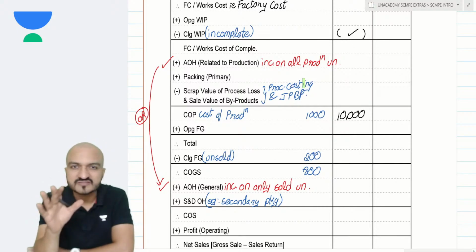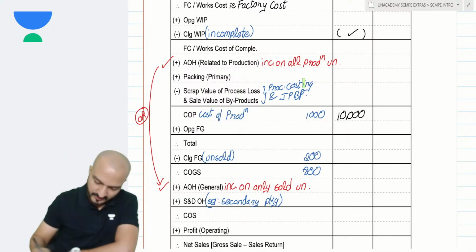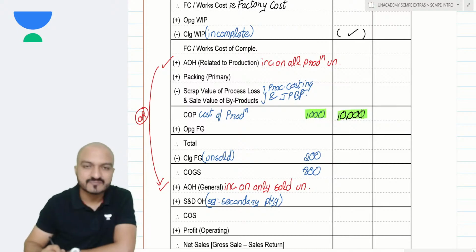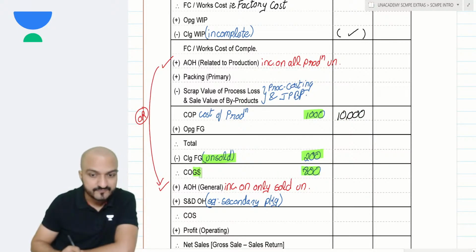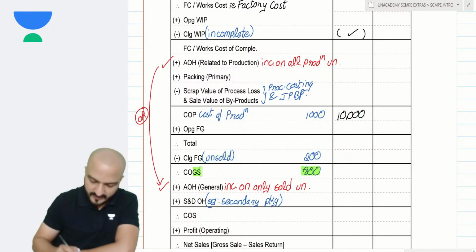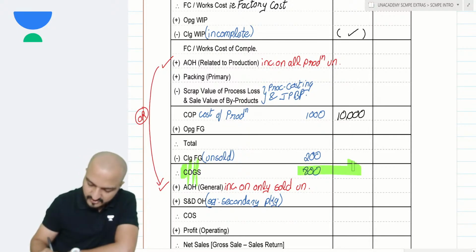Everything can be estimated. Okay, so 1000 is my units of production, 10,000 is my cost of production. Out of that 1000 units, 200 units are unsold. So 800 units are the goods sold. Now we want to find the cost of the goods sold. We want to find the cost of that 800 units.